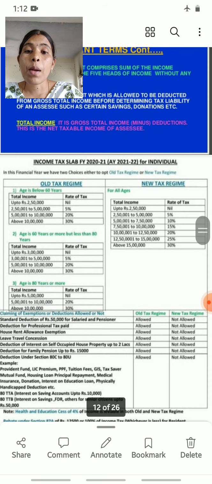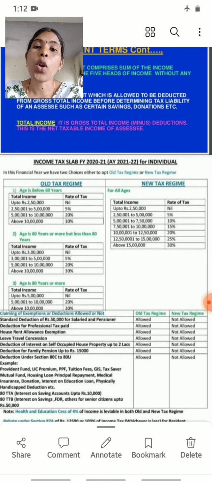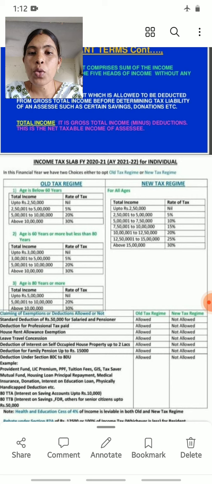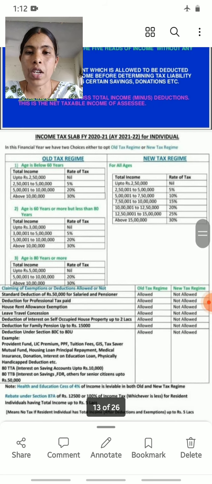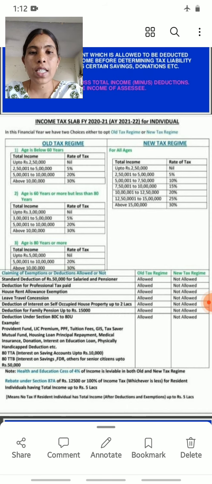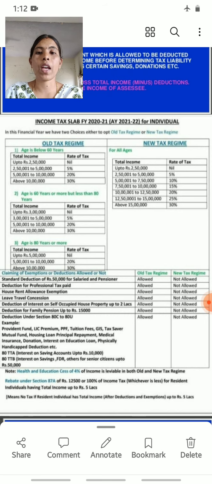Then, income tax slab rates for the financial year 2020-21 and assessment year 2021-22 for individuals. In this financial year we have two choices: either to opt for the old tax regime or the new tax regime. First, we have to discuss the old tax regime.